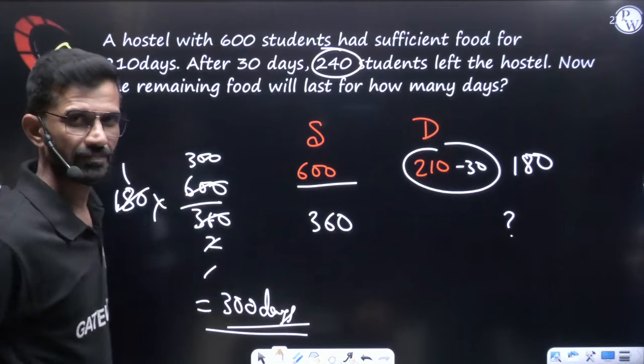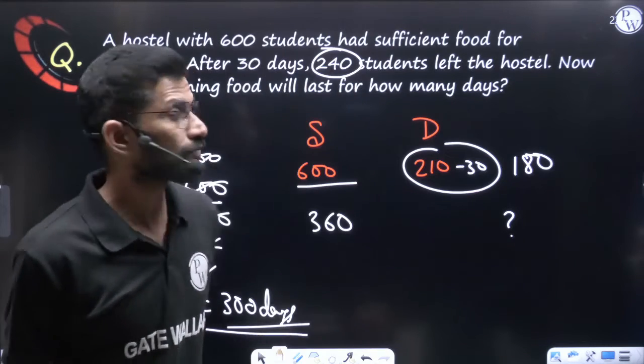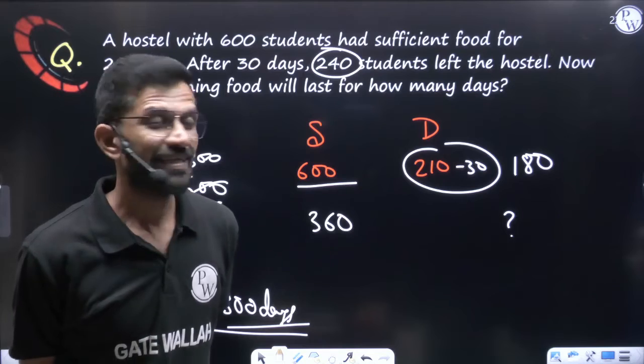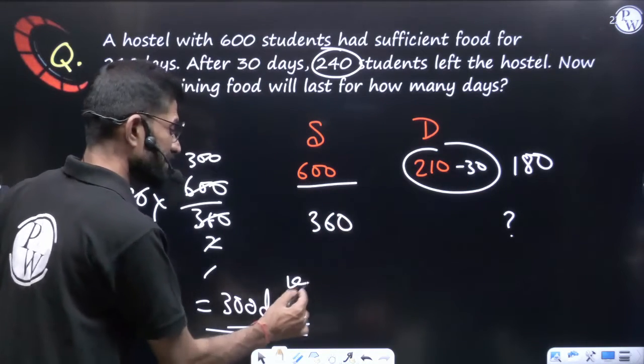This is the answer. Remaining food will run for 300 days. But my dear friend, be careful regarding the question part, what they are asking. Here they are asking remaining food will last for how many days? No doubt your answer is 300 days.